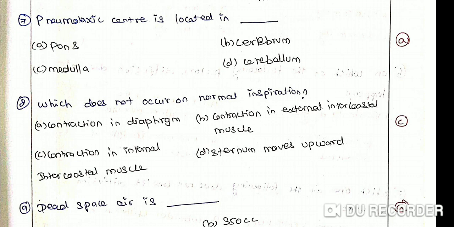So contraction in the internal intercostal muscle does not occur. The other three occur: contraction in diaphragm, contraction in external intercostal muscle, and sternum moves upward. These happen during normal inspiration. At the time of inspiration, the diaphragm and external intercostal muscles contract, leading to an increase in thoracic volume. Also, the ribs move outwards and the sternum moves upward.